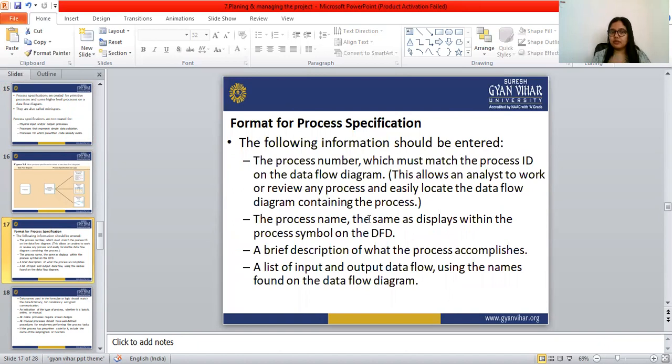Now the format for the process specification. The process number should be there, and it should match the process ID of the data flow diagram. The process name should be there, and that also matches the process symbol on the data flow diagram. A brief description is also a must. Then a list of input and output data flows, using the names found on the data flow diagram.